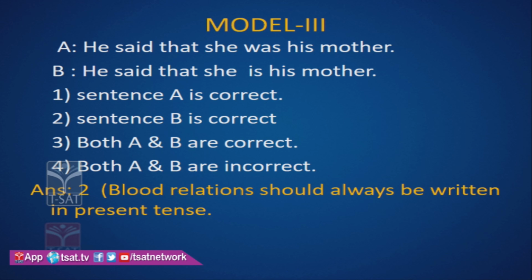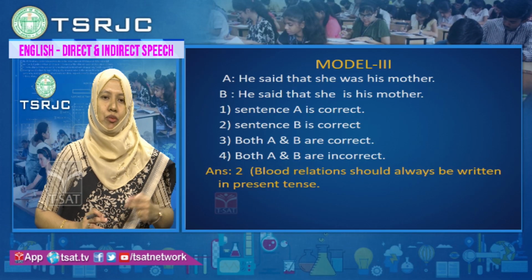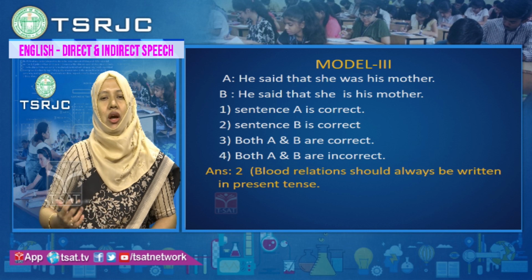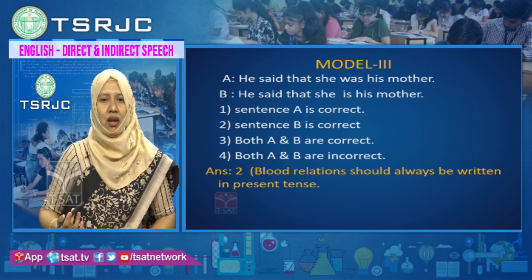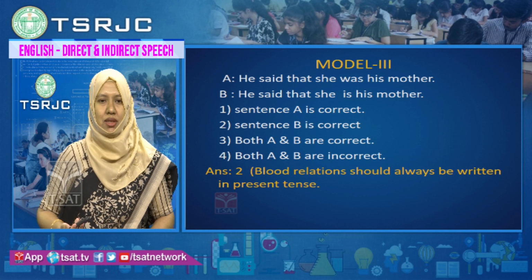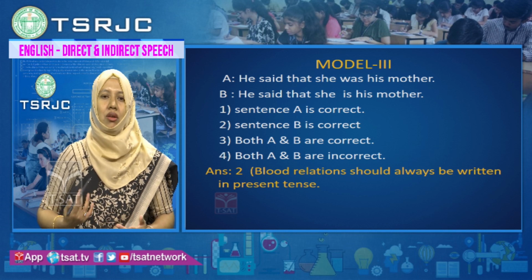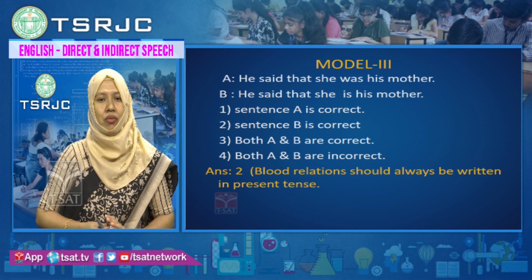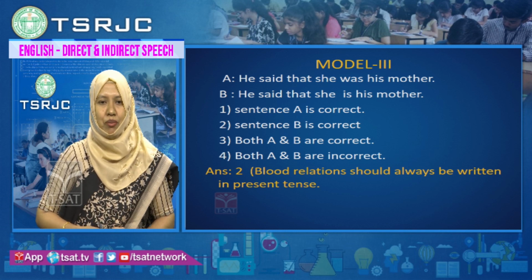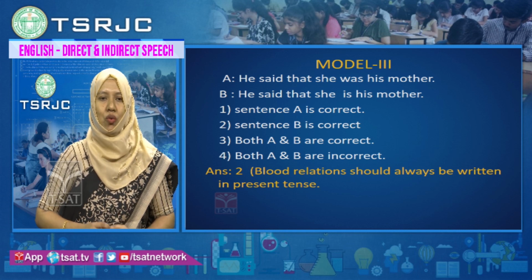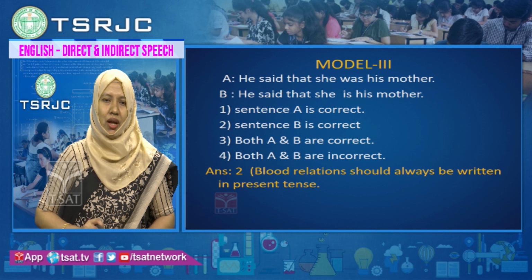Next kind of sample questions. Again you will get two statements A and B. Out of that you have to identify whether statement A is correct, statement B is correct, both are correct, or both are incorrect. Let us look at the first sample. Statement A: He said that she was his mother. Statement B: He said that she is his mother. Sentence A is correct, sentence B is correct, both A and B are correct, both A and B are incorrect.